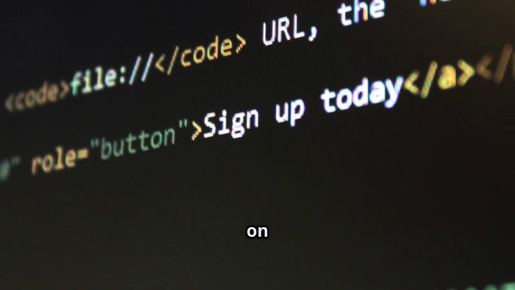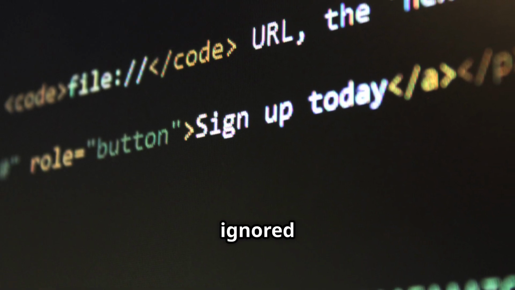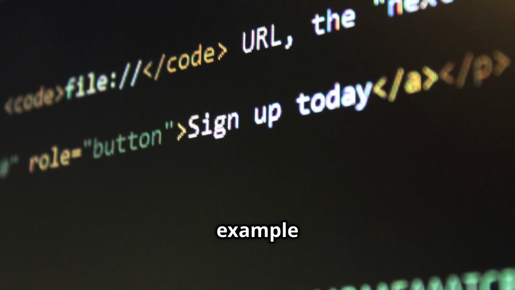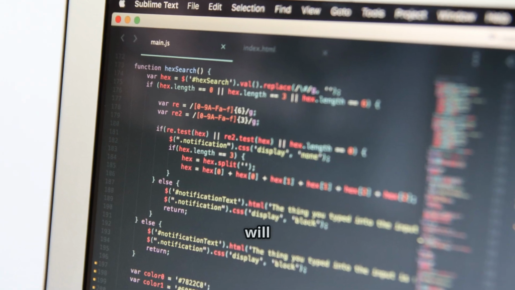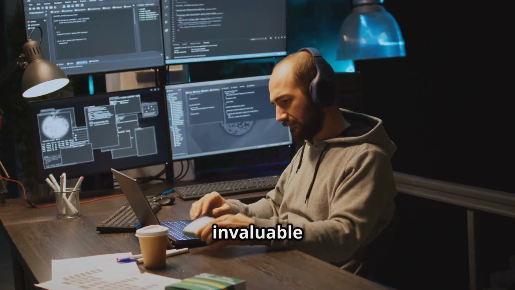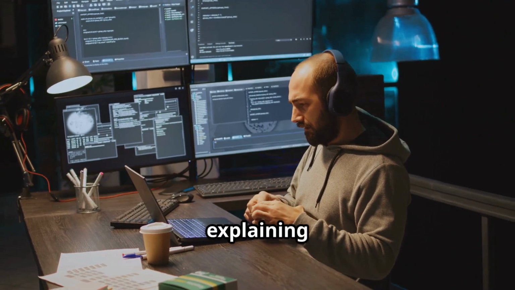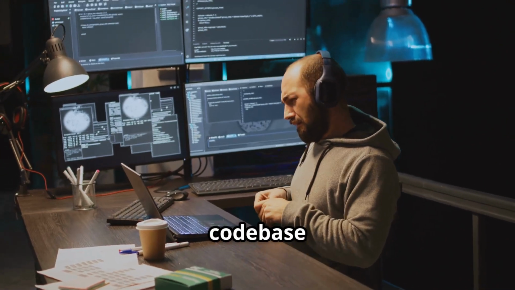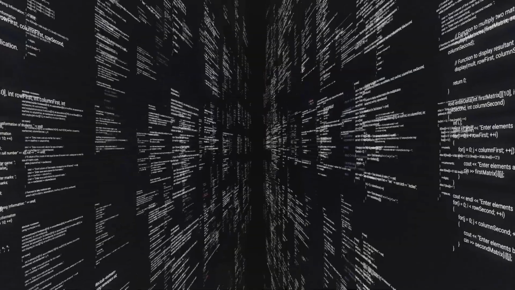In Python, you can create comments using the hash symbol. Anything following a hash on a line is considered a comment and is ignored by the interpreter. For example, print, this line is code and will be executed. Hash, this is also a comment. Comments are invaluable for documenting your code, explaining complex logic, and making your codebase more maintainable.